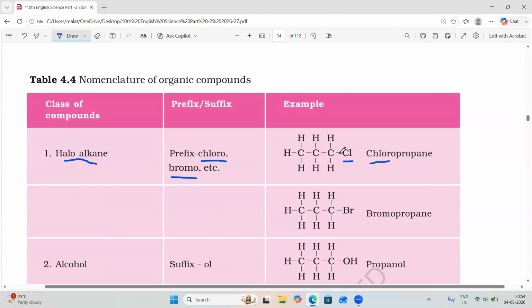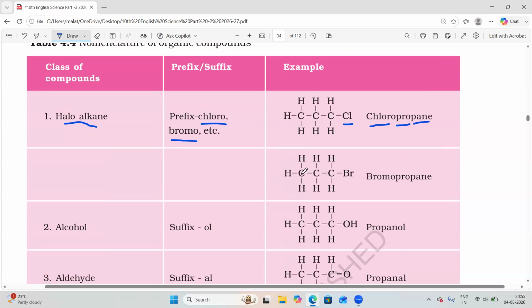Then the word root, the middle name: count the number of carbon atoms, 1, 2, 3. We have 3 carbon atoms here, so you should write prop. Then find the carbon-carbon bonds, whether it is alkane, alkene or alkyne. All carbon atoms have single bonds, so it is ane. So the name is chloropropane.